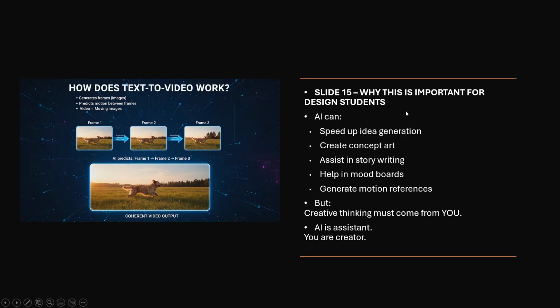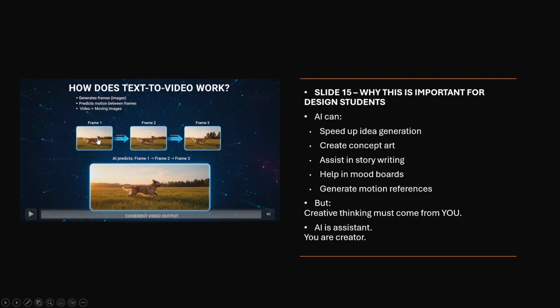Let us check why this is important for design students. First let us check how text to video works. It generates frames, images and predicts motion between frames. Video is equal to moving images.